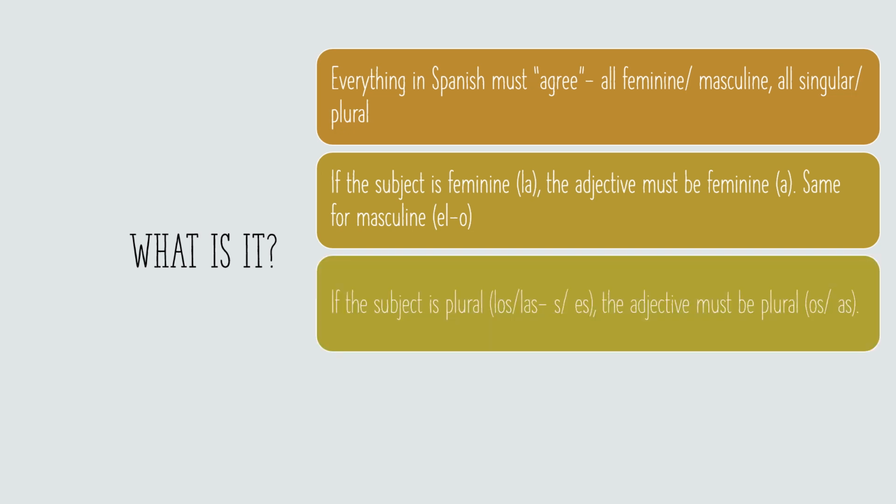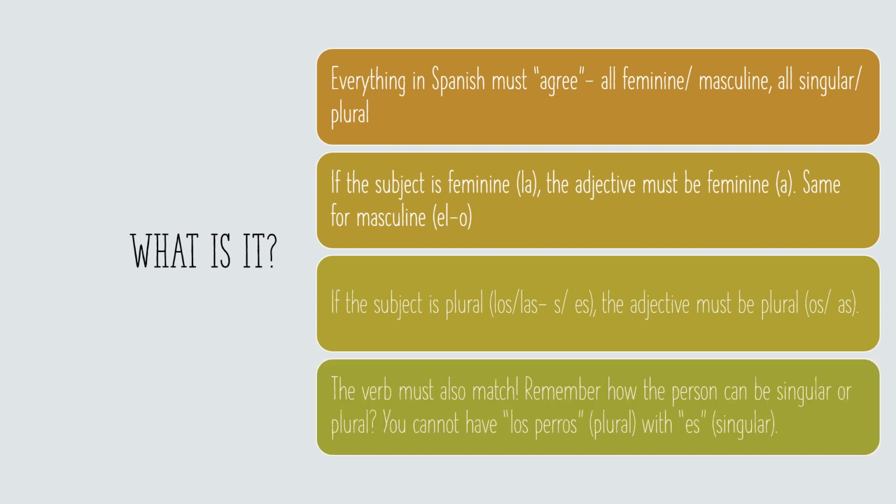But if the subject is plural, we have los or las at the beginning. El turns to los, la to las, and we'll add an s or es on the end of the noun. The adjective will also be plural. So if the subject is plural, or the noun is plural, I should say instead, the adjective must be plural. So we have os or as at the end. And finally, the verb must also match. So remember how the person can be singular or plural? We had that fancy box, we have first, second, third person, and then singular on the left-hand side and plural on the right-hand side. We're going to be looking at one of those sides depending on who my subject is.